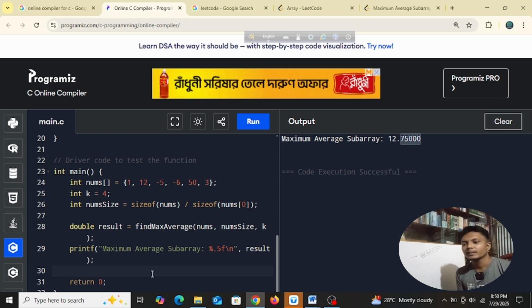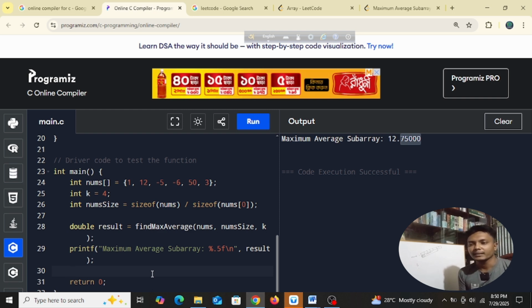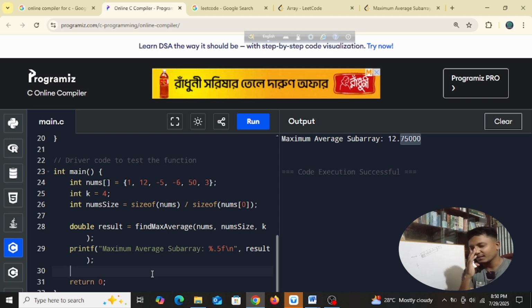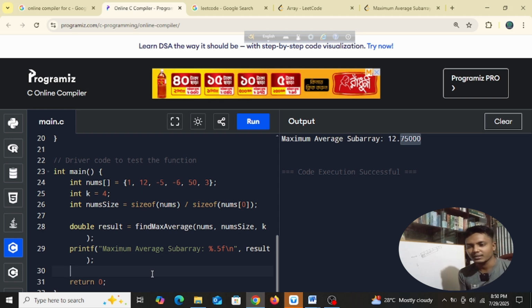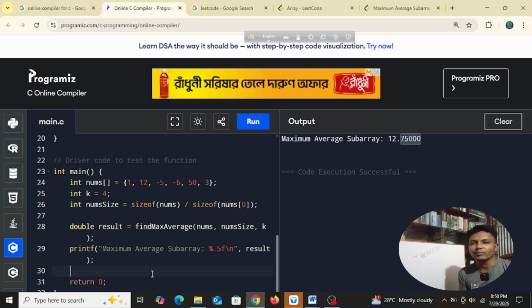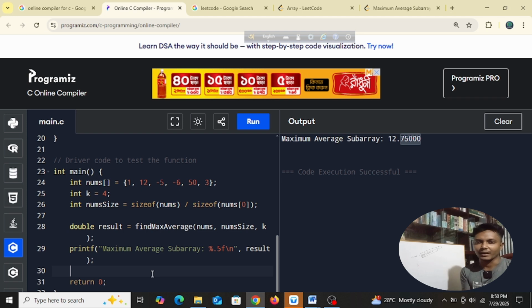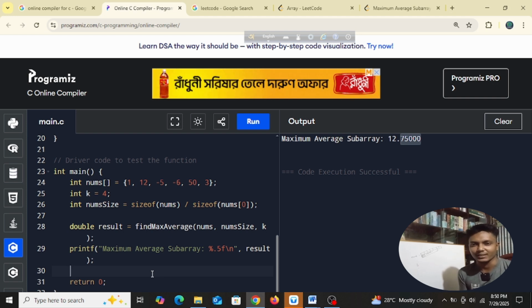So I hope you just got a rough idea. I will try to give the code, and if you want you can ask ChatGPT too, it will give you the code. But this is not the right way, I know. As a beginner, if you don't visualize code, things will be really hard for you guys. You can't really solve problems just by learning basic syntax of C. That's not possible.